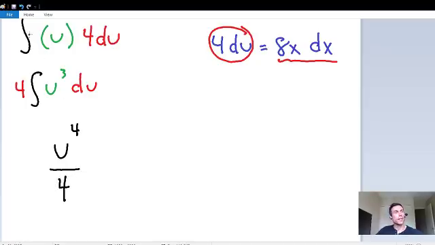And we can't forget that we are multiplying. We still have our 4 in front of the integral that's being multiplied. Also, this is an indefinite integral, so we can't forget to add our constant of plus c.